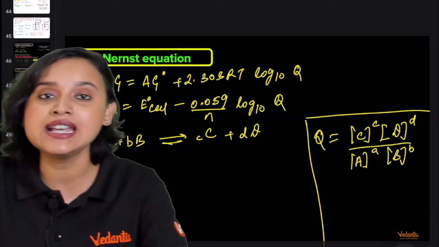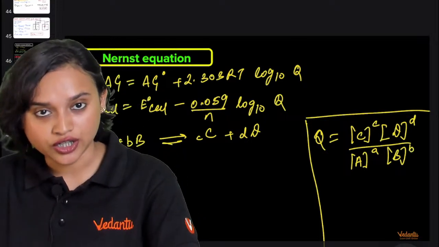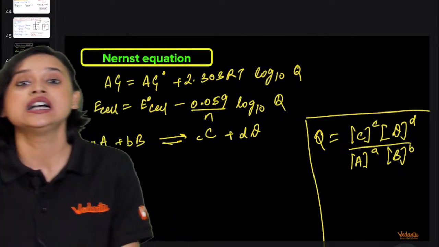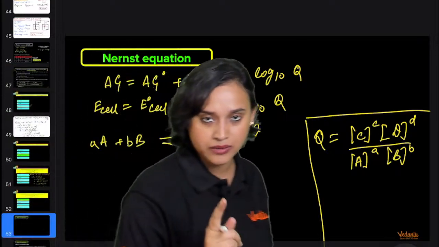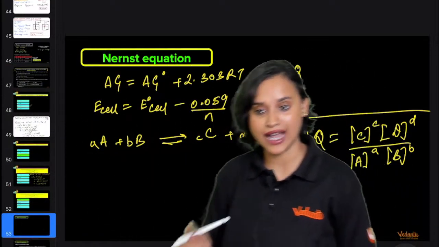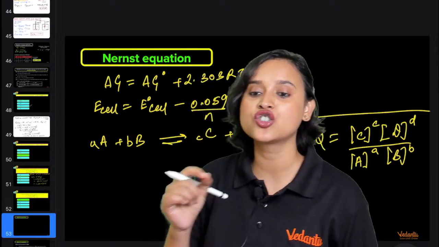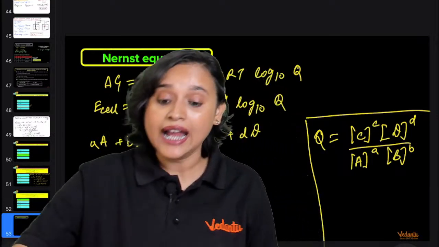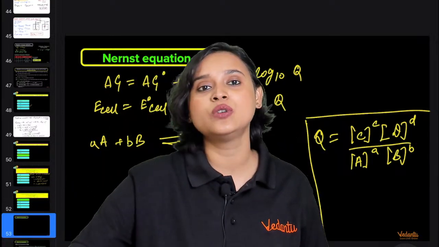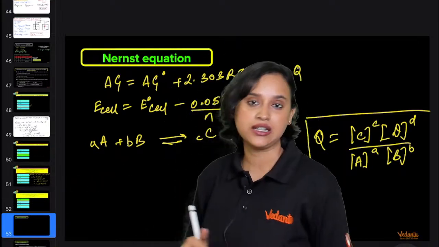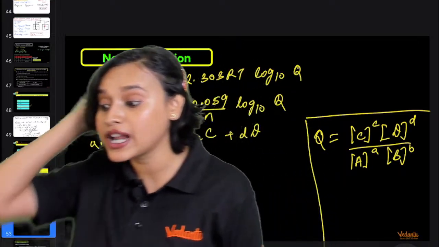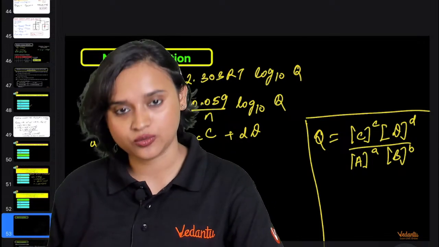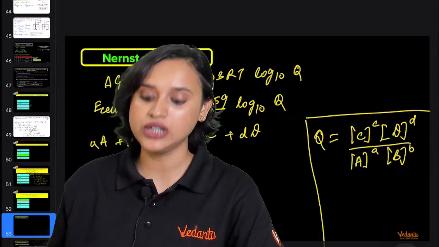That means in the numerator you have the products, and in the denominator you have the reactants. If you have a solid, then the concentration of the solid will become unity, and if you have a gas, then you will not be taking the concentration, you will be taking the pressure. And that, my dear students, is your Nernst equation.